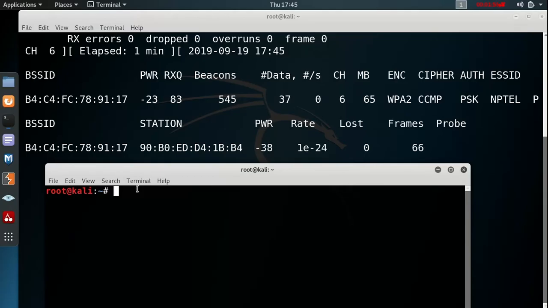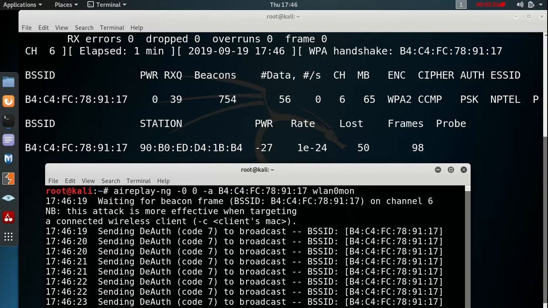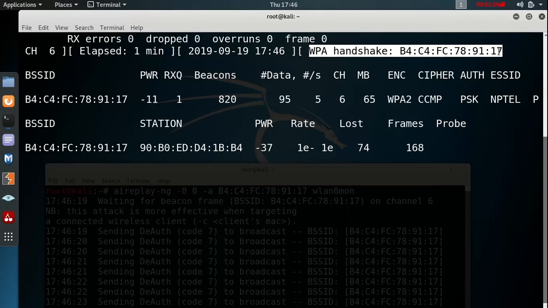So the command is aireplay-ng -0 0 -a, then the target MAC address and the monitor mode name wlan0mon. It sent the deauthentication packet, and as a result, see, we got the WPA handshake. That means we got the key.